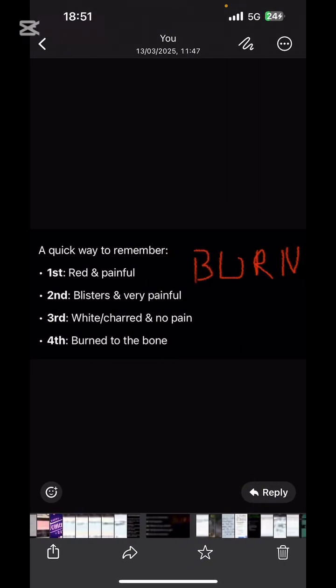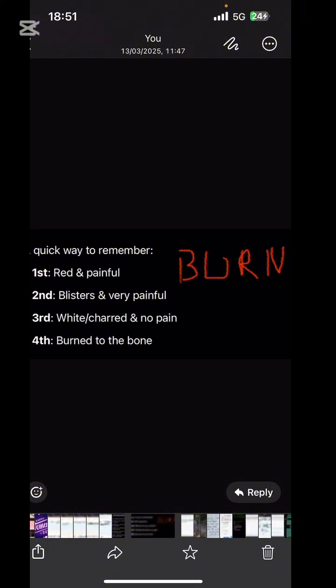We talked about the stages again. A quick way to remember: first degree burn will be red and painful. Second degree burn will have blisters and be painful. Third degree burn will be white with no pain. Why no pain? Because the pain receptors have also been burned. Fourth degree is burnt to the bone, total necrosis.